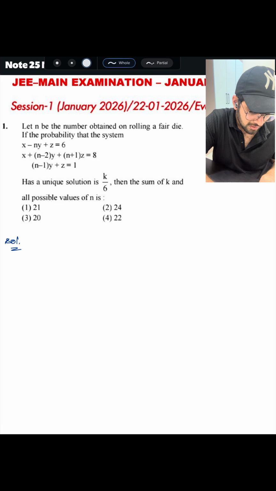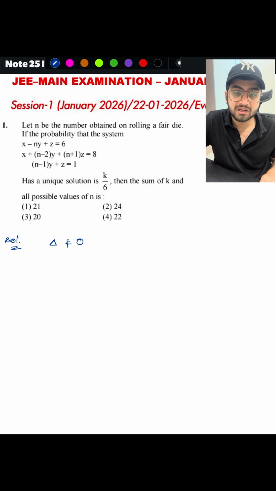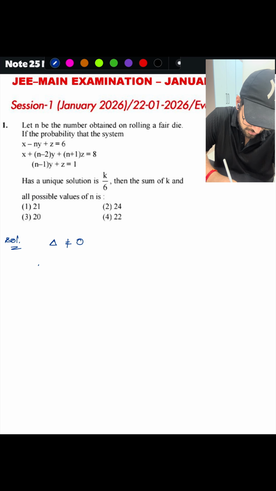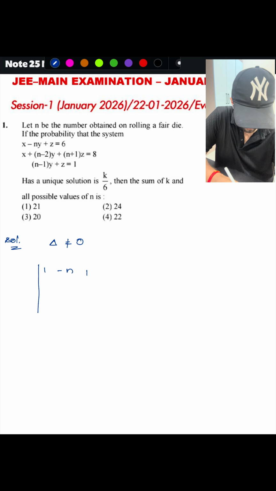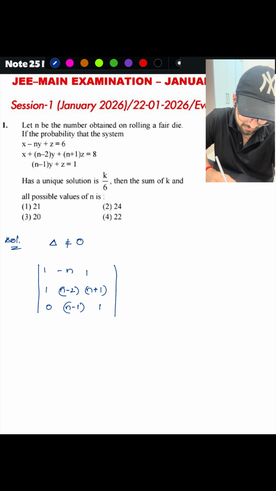So let's see. First of all, for the system of equations to have a unique solution, we already know that the determinant should not be equal to 0. Delta should not be 0. Delta means the coefficient matrix determinant, right? So what is the coefficient matrix determinant here? 1, minus n, 1, the coefficients of x, y, z; then 1, n minus 2, n plus 1; and 0, n minus 1, 1. Now let's find the determinant here.